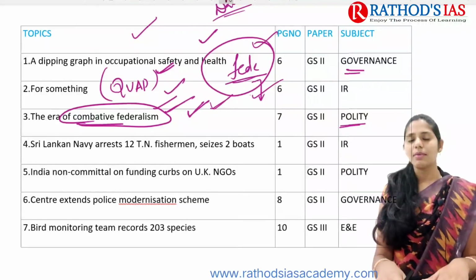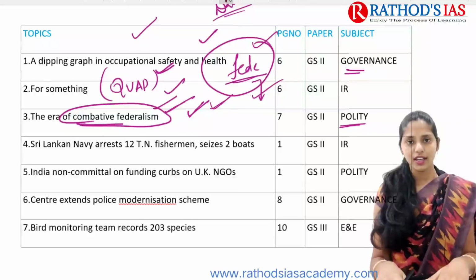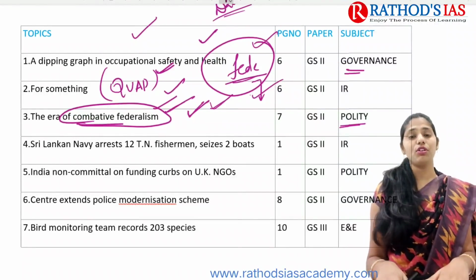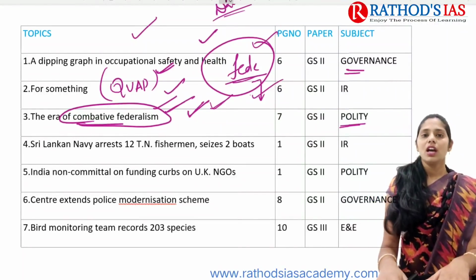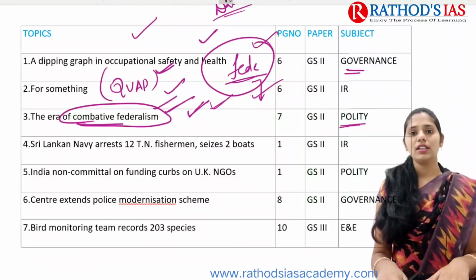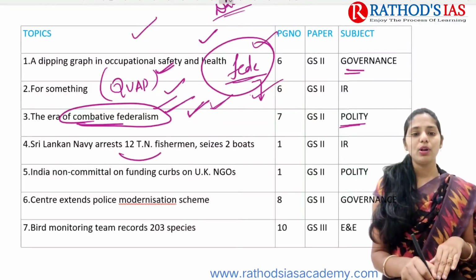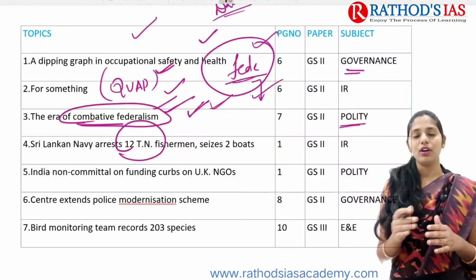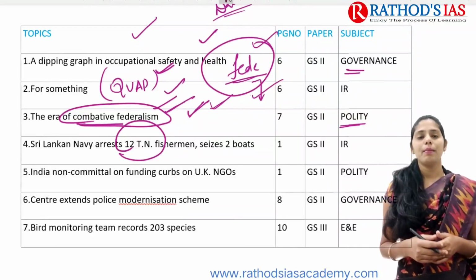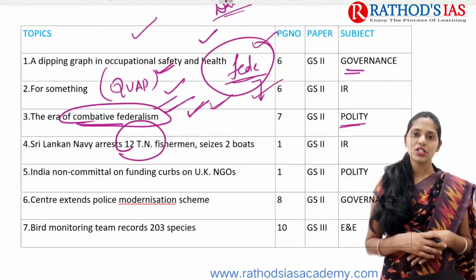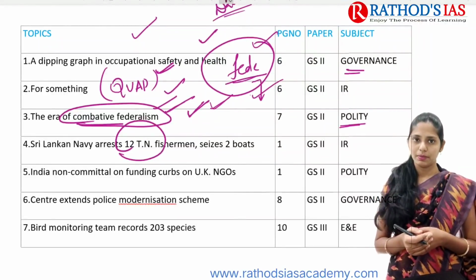And the next topic is about the fishermen issue between Sri Lanka and India. It is a common thing that we can see if you are following the newspaper daily. Recently Sri Lanka said that we are going to resolve this issue, but again what happened, 12 Tamil Nadu fishermen and about 2 boats were seized by the Sri Lankan Navy. So this article is important from your international relations, which mainly comes under GS paper 2.